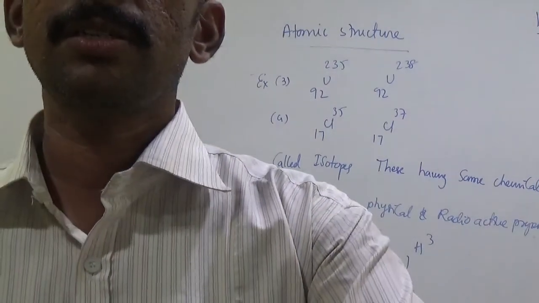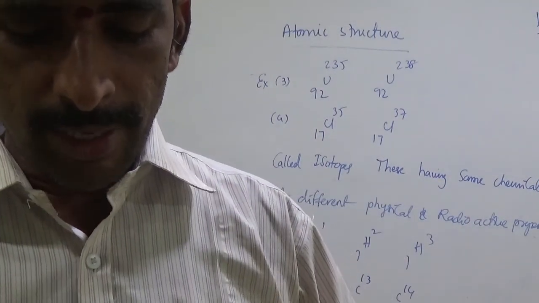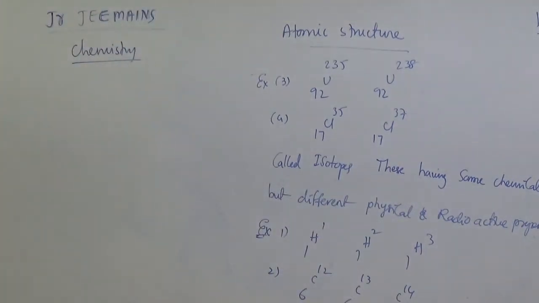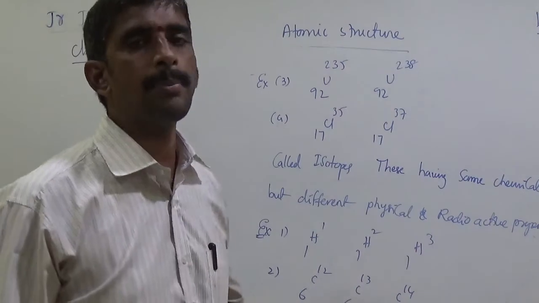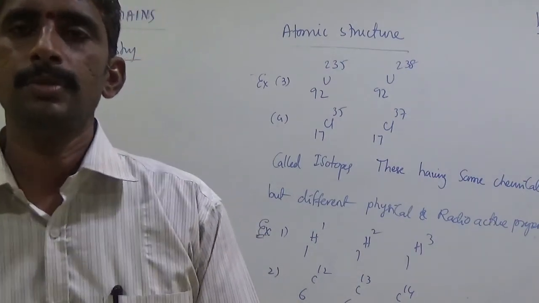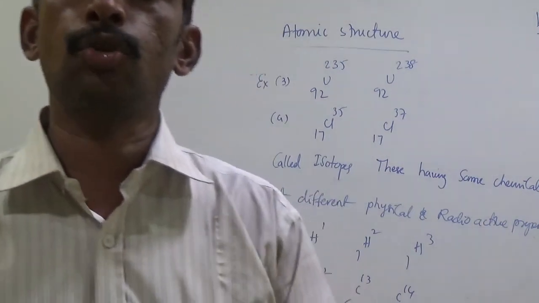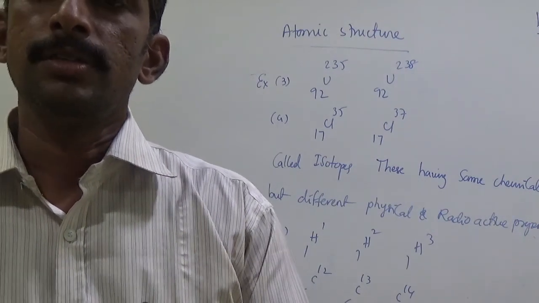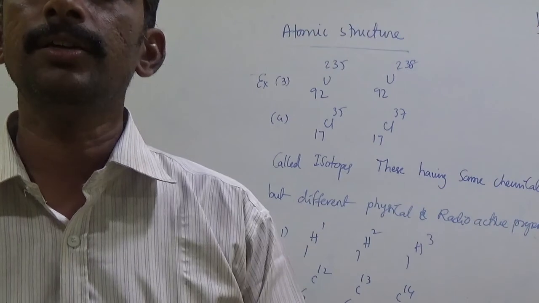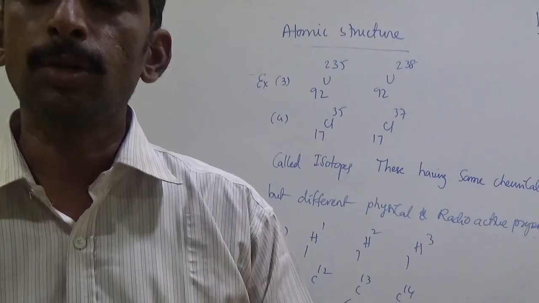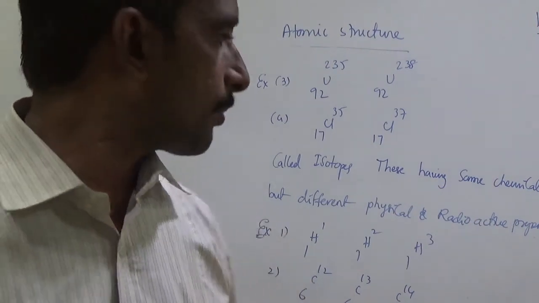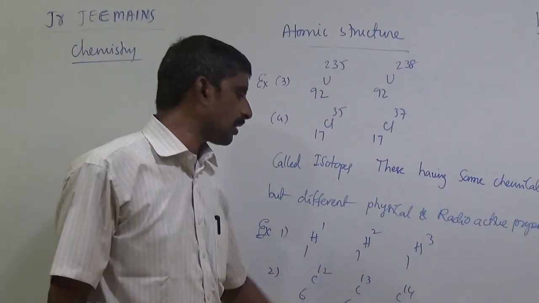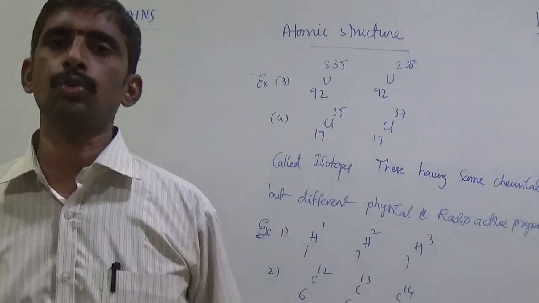Okay, my dear students. Isotope means elements having same atomic number, different mass number of same elements are called isotopes. Isotopes have same chemical properties but different physical and radioactive properties. Example, normal hydrogen isotopes, carbon 12, 13, 14 also. Okay, these are our isotopes.